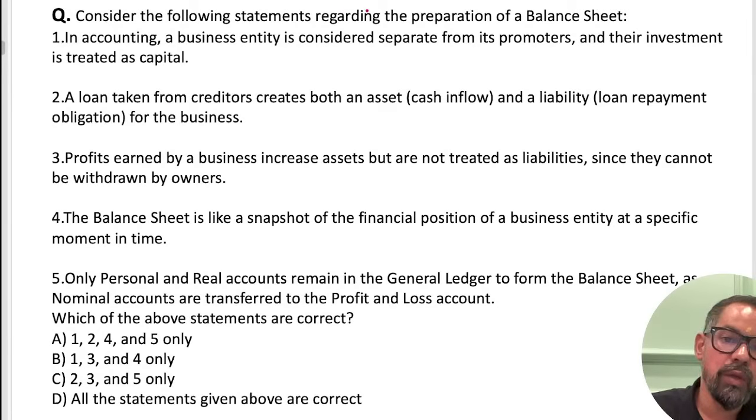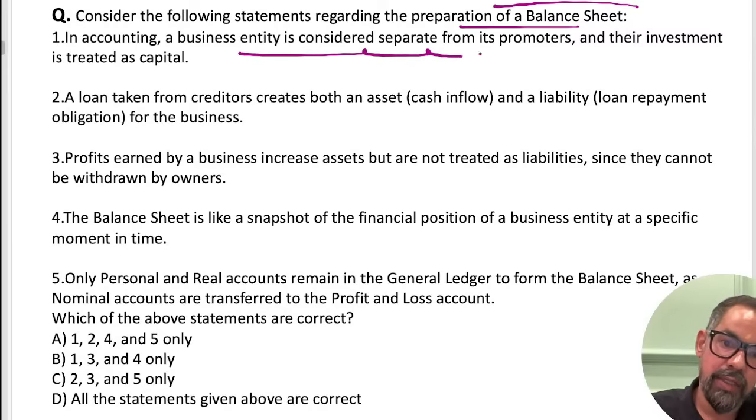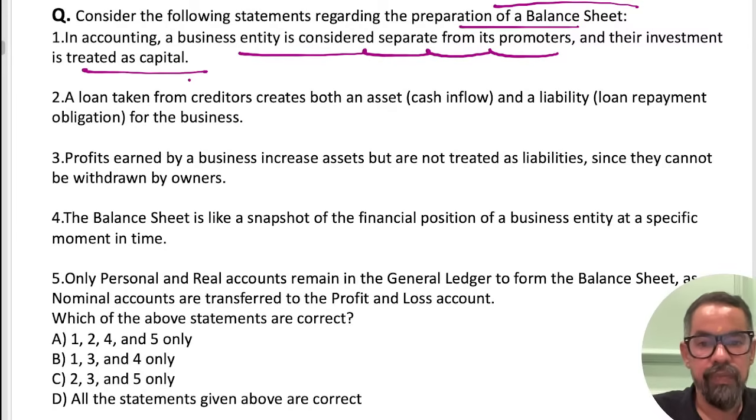So consider the following statements regarding preparation of the balance sheet. In accounting, the business entity is considered separate from the promoters and the investment is treated as capital. The other statement is, okay, answer this question, guys. Very easy one. Keshavan sir, okay, for the last question, I guess. Let's go. Tell me, guys, what will be your correct answer for this one?